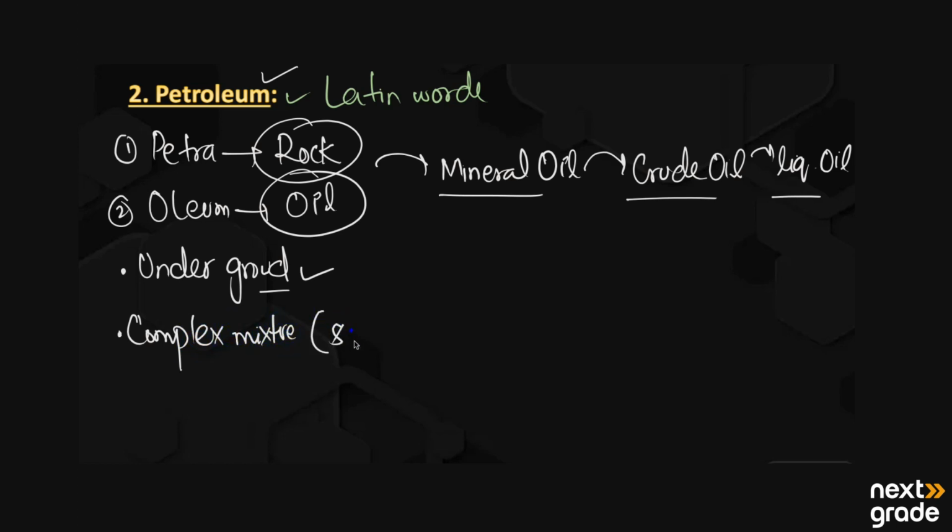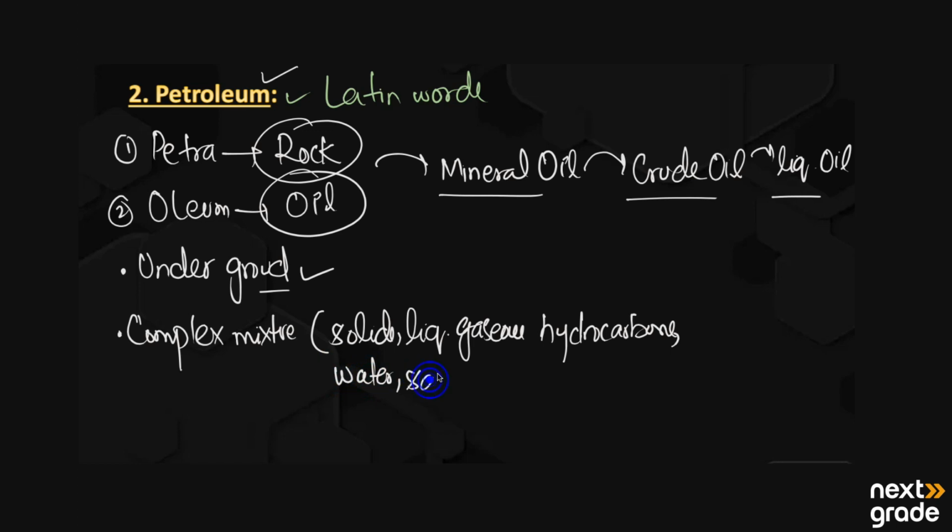It is a complex mixture of solids, liquids, and gaseous hydrocarbons. Along with it, it may have water, it may have salts, and in addition to that, it is mixed with earth particles.